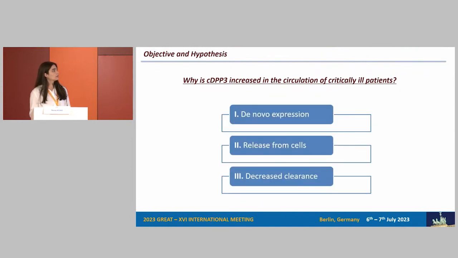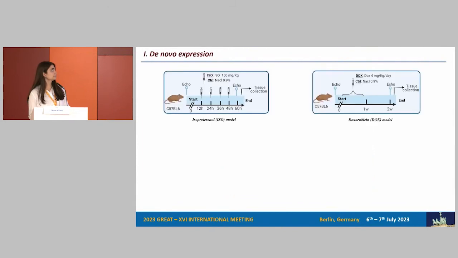So we posed several hypotheses. The first one is that the tissues are increasing expression of DPP3 in these pathological situations for some reason. The second hypothesis is that they are increasing the release of DPP3. And the third one is that there's an accumulation of DPP3 due to decreased clearance. I will concentrate more on the first two hypotheses.